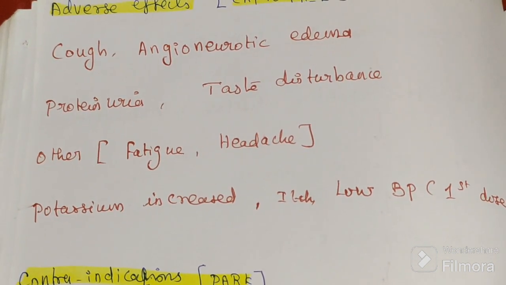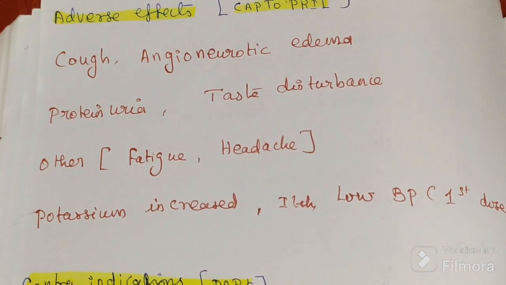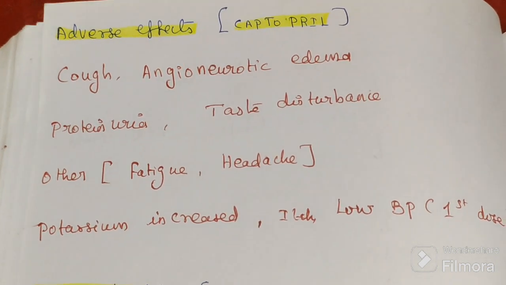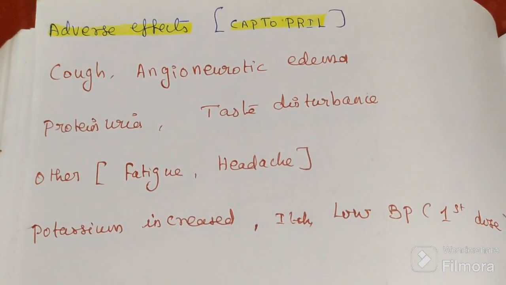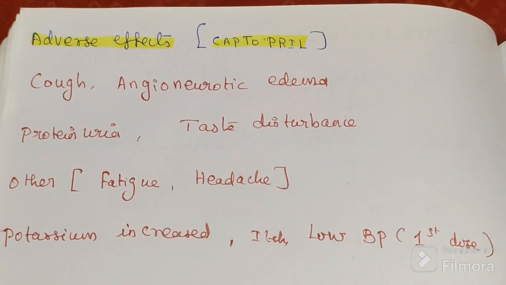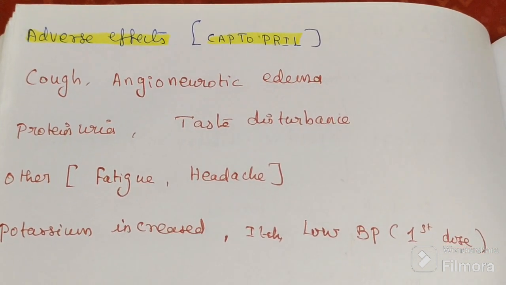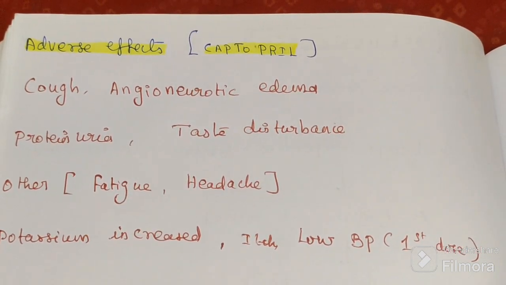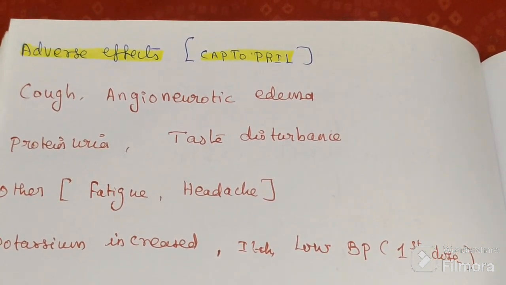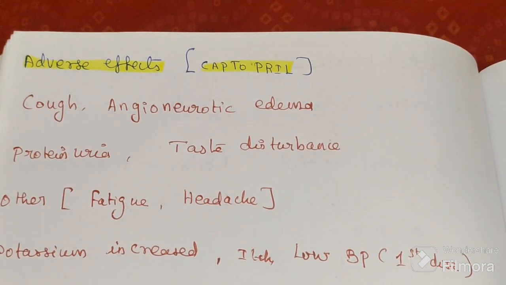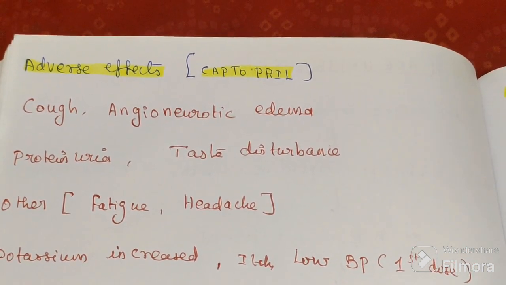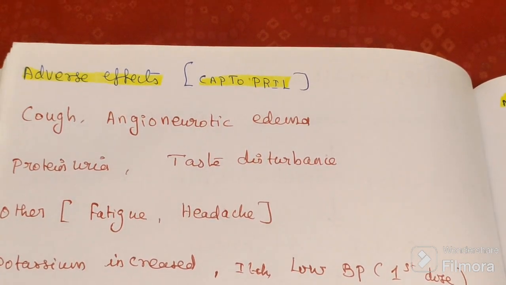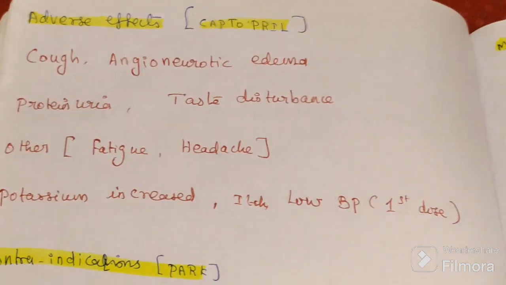Sometimes it decreases the blood pressure extensively. We give it to a hypertensive person to decrease blood pressure and make it normal, but sometimes it decreases it too much, and the person becomes dizzy and falls down. That is usually first dose hypotension.